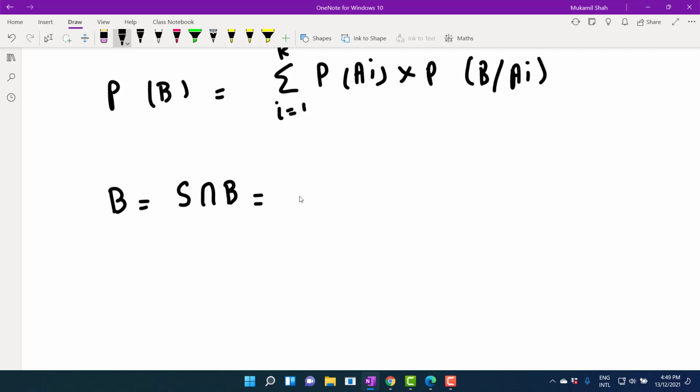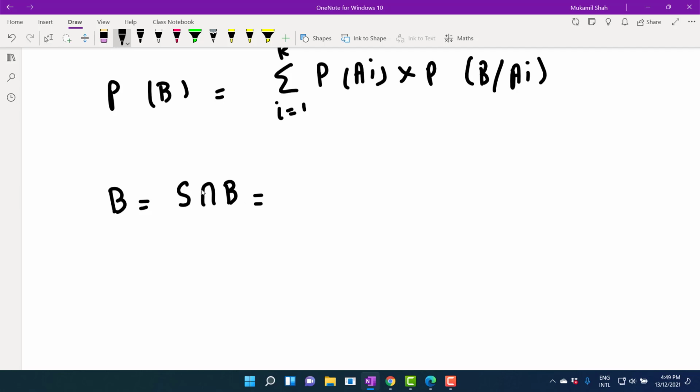But we know that S comprises the union of Ai, because in the statement we said that A1, A2, A3 form the partition of the sample space, where A1 union A2 union A3 is equal to the sample space.